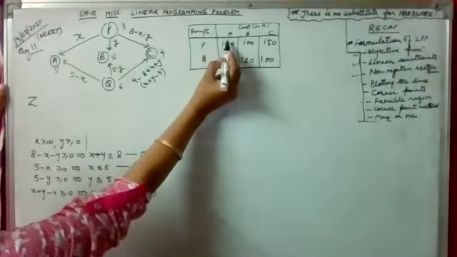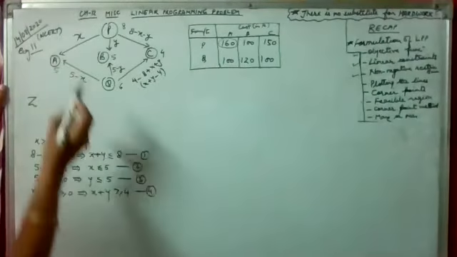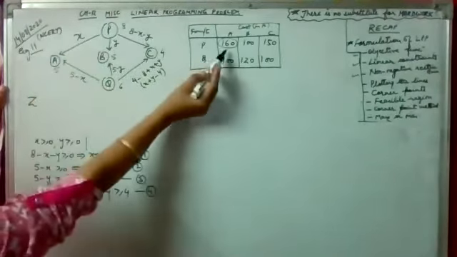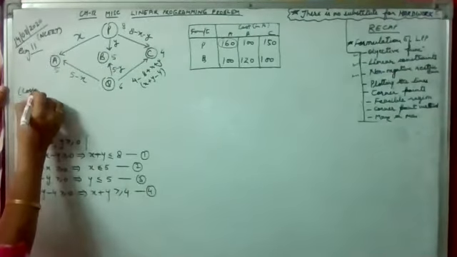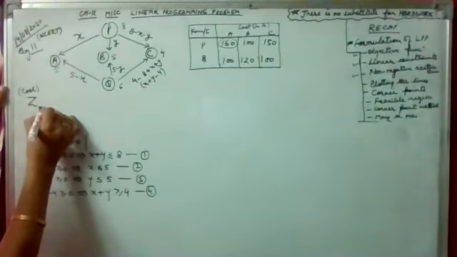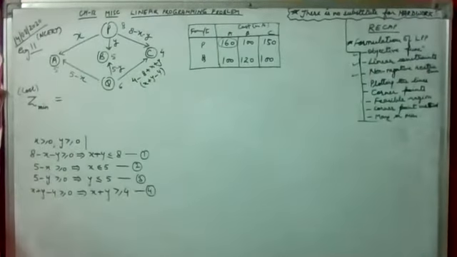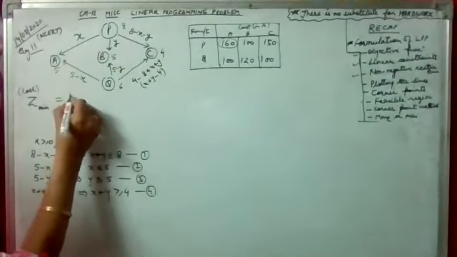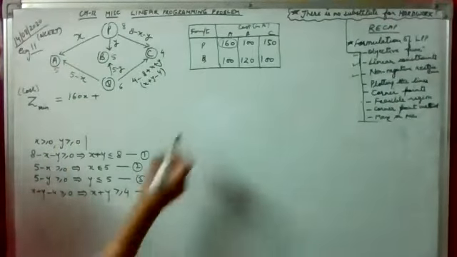From P to A, when 1 unit is transported, the cost is 160 rupees. And how many units have we transported? We have transported X units. So total cost will be 160 into X. And this is the cost function, so we can write it here. And we have to minimize it. In small letters we can write it here so that we remember that this is the cost function. So according to the problem, we have 160X and we need the total cost, so we'll add up all of them.